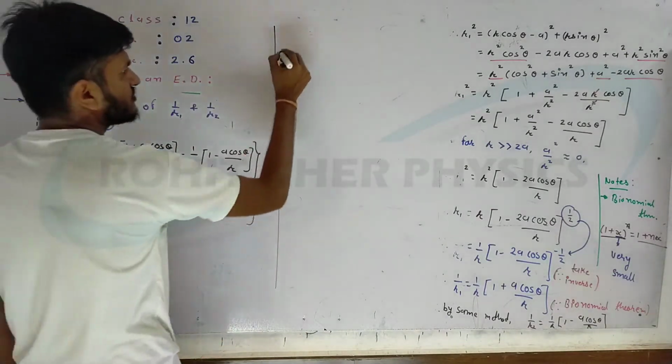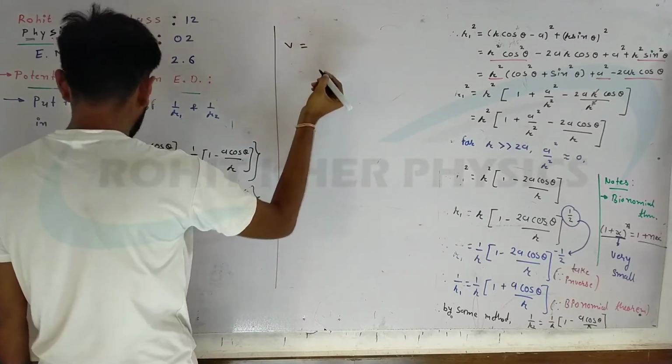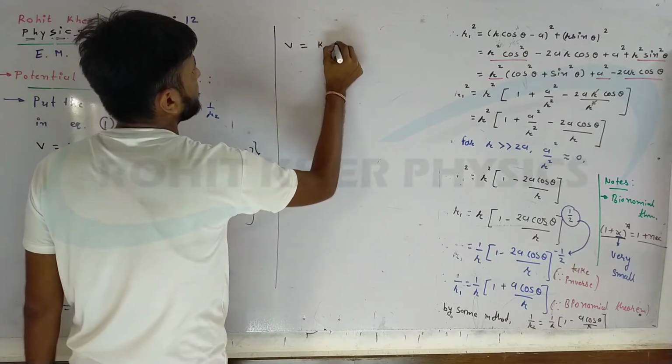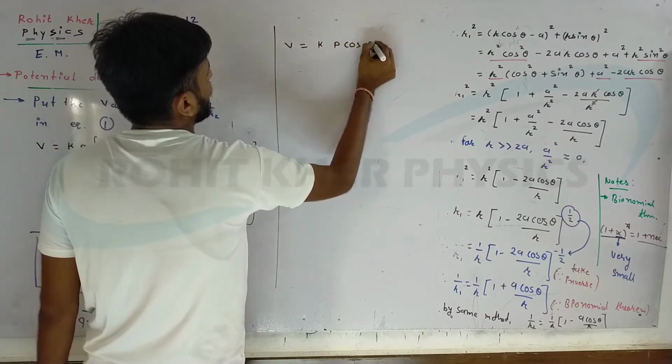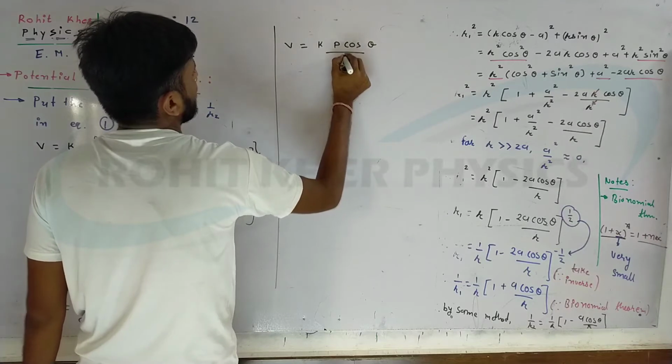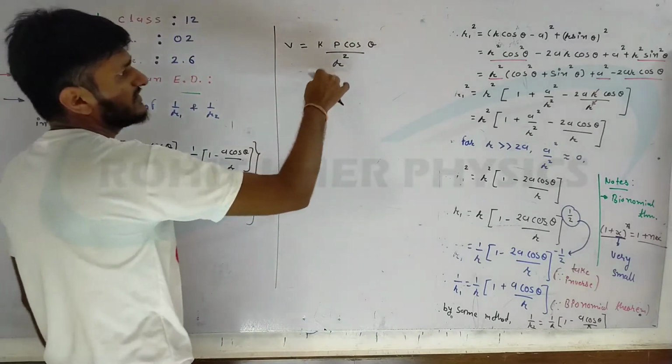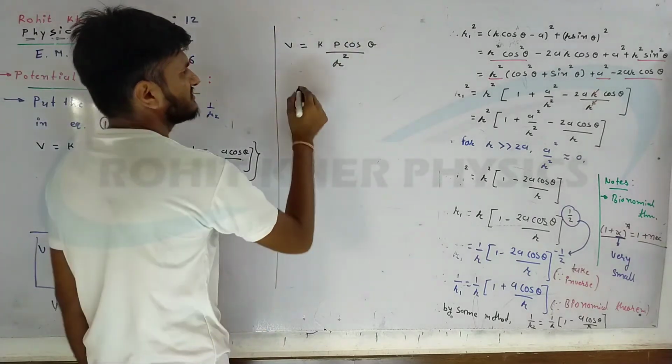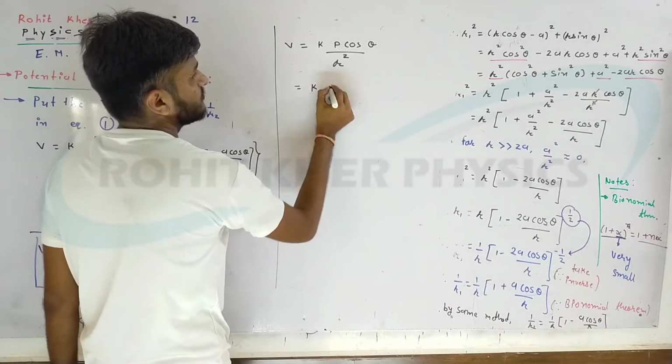From this equation, V is equal to kp cos theta upon r square, you can simply write this equation as in your textbook.